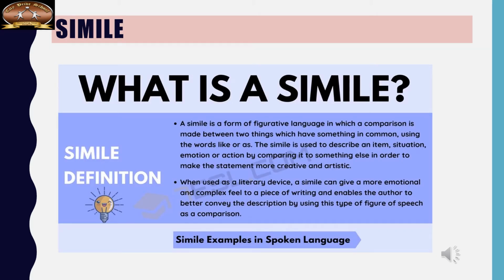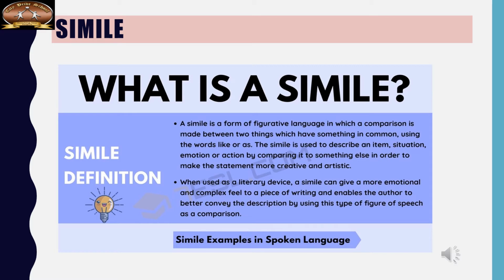Now, the second one is simile. What do you mean by a simile? Simile is another figure of speech or poetic device that is very common in many poems or writings. It compares two different things using the words like or as.